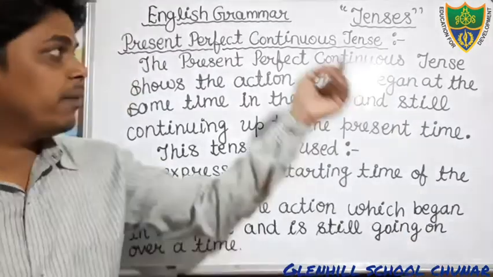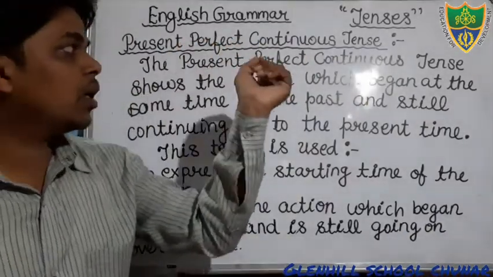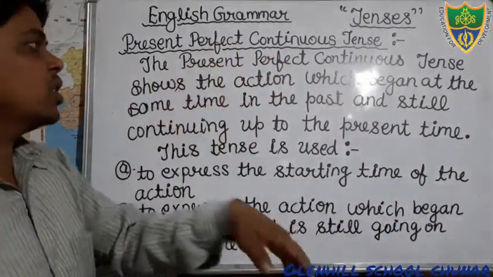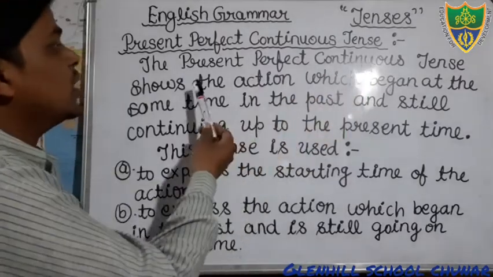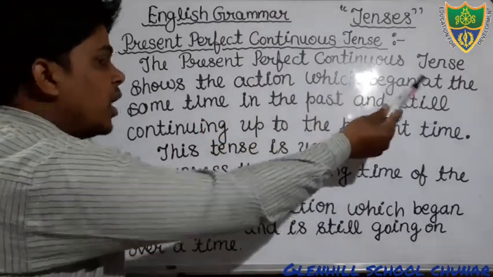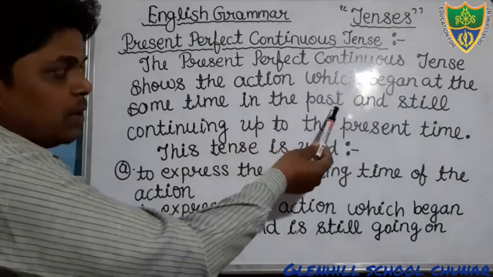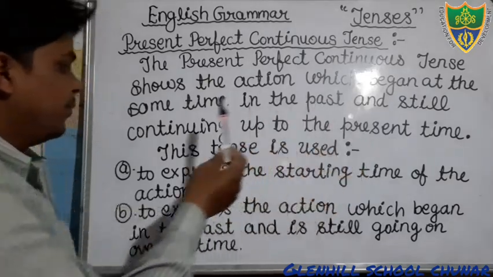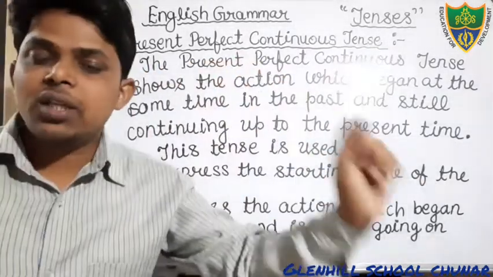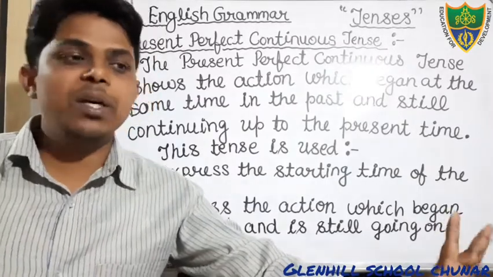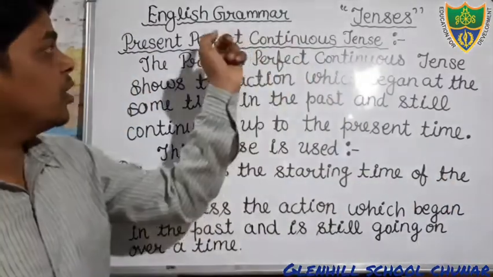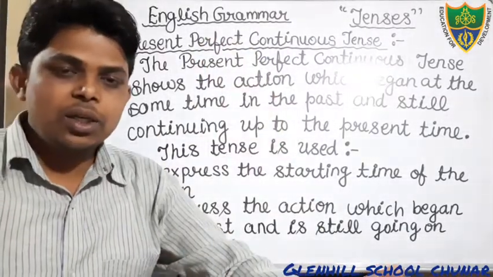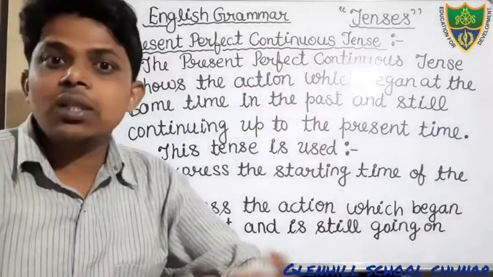Dear students, today we will discuss the topic present perfect continuous tense. Okay, what is meant by present perfect continuous tense? You can see here, the present perfect continuous tense shows the action which began at some time in the past and is still continuing up to the present time. Yes students, it means the action was started in the past but it is still continuing. Here perfect means the action has been completed, okay, and continuous means the action is in process.